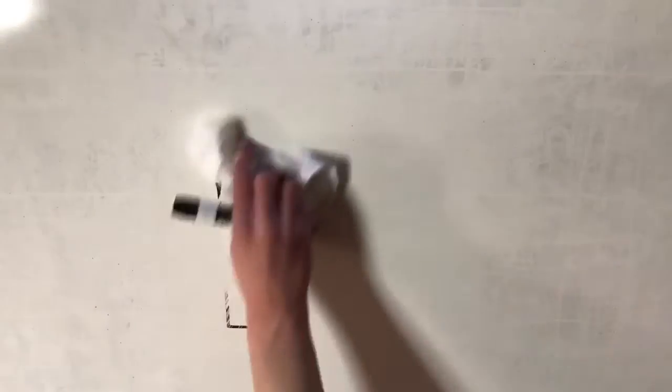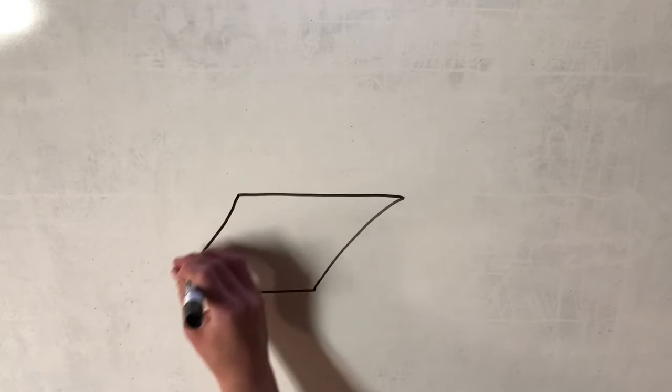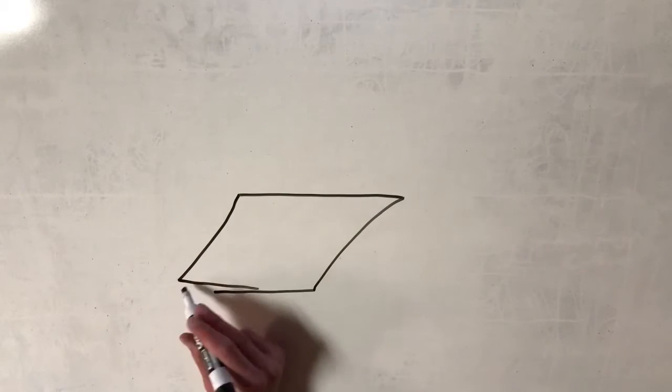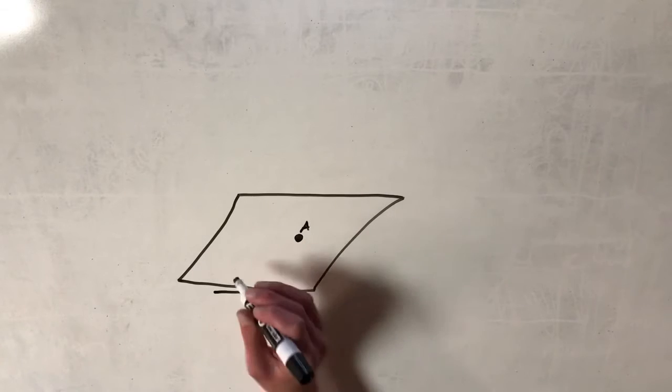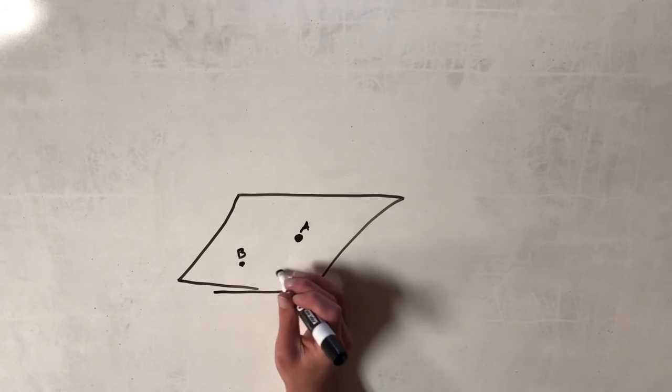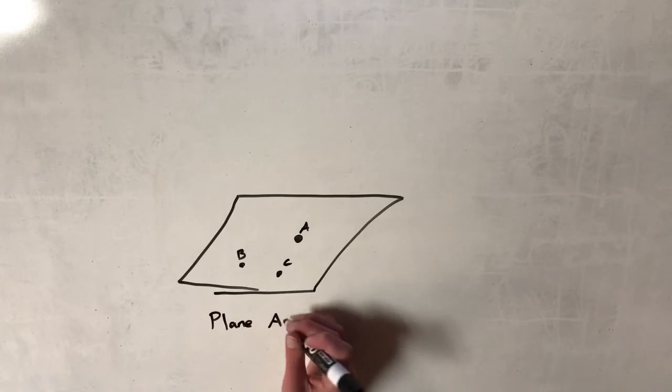A plane can also be notated by the points that it has. So say we have a plane here, and of course this would go off in any direction. Sorry about the bad drawing, but this would go off in any direction here. And say we have points A, B, and C. You'd say that this is plane ABC.